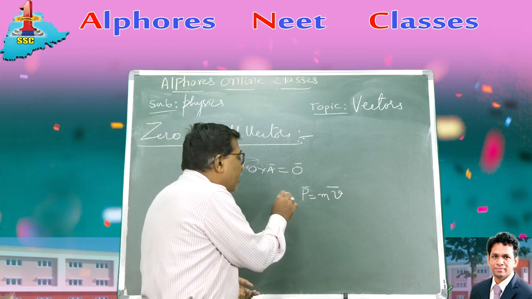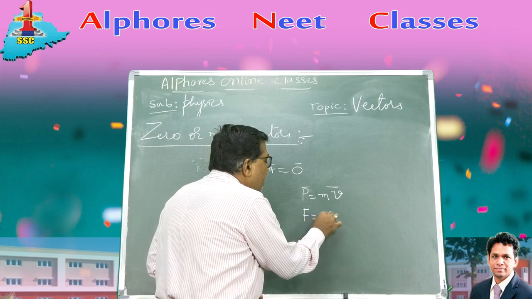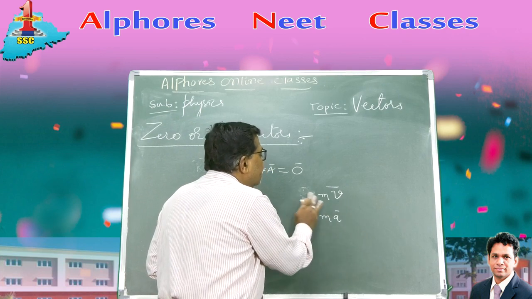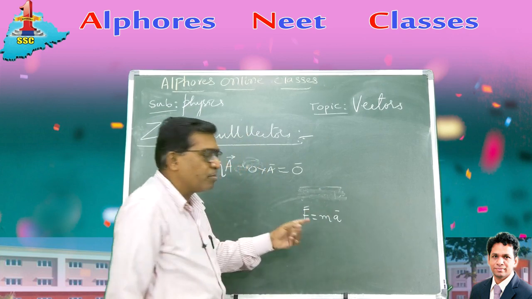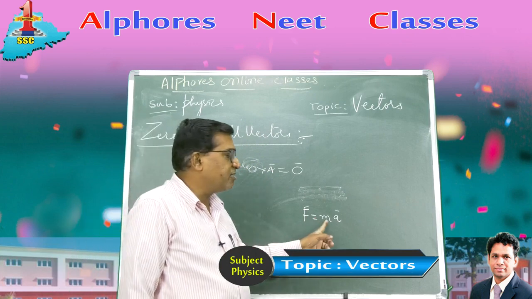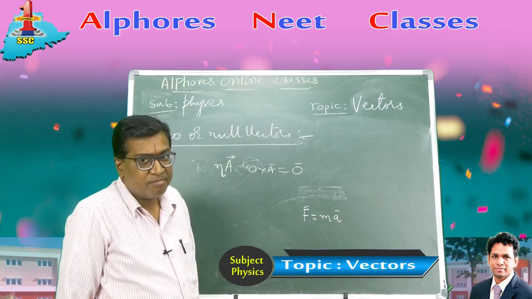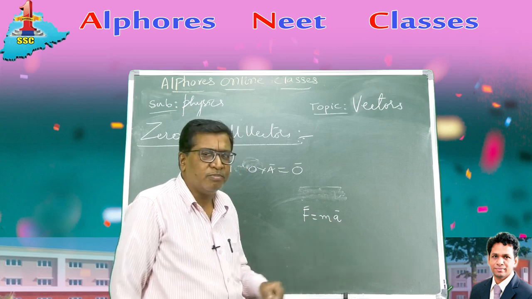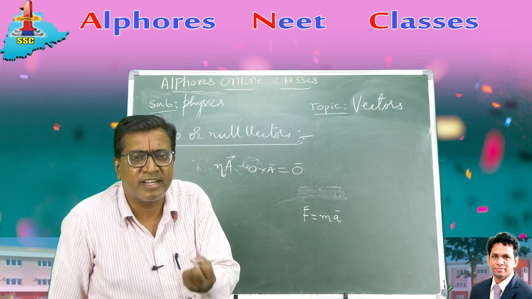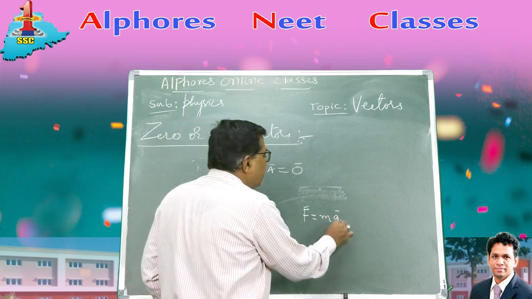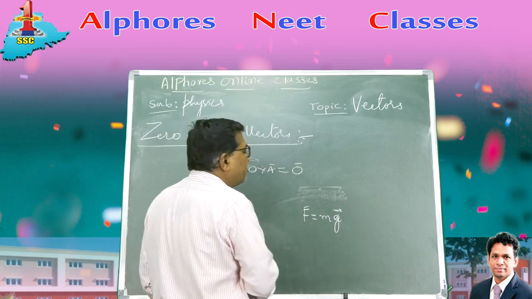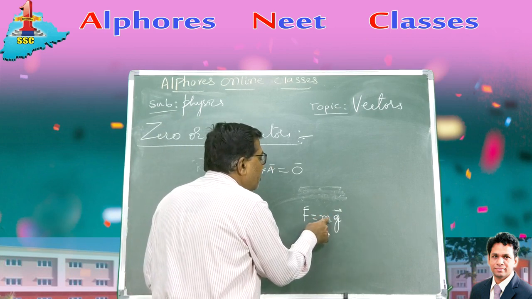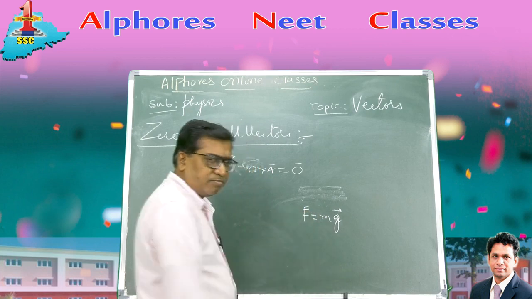So consider the force acting on a photon. F is equal to ma, and the mass of the photon is 0, so the force acting on it is 0. What is the gravitational force acting on the photon? F is equal to mg, and the mass is 0, so the gravitational force is 0.